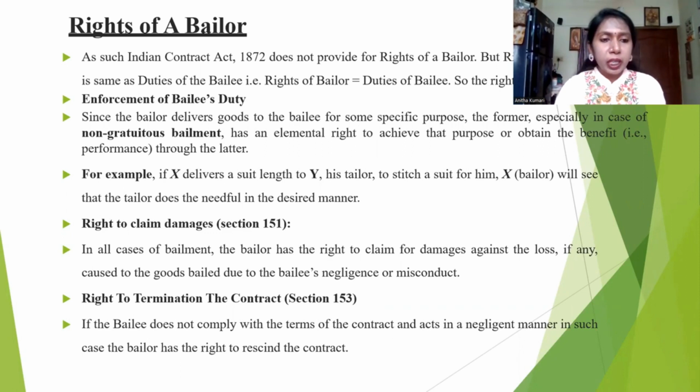Right to terminate the contract. If the bailee does not comply with the terms of the contract or acts in a negligent manner, in such a case the bailer has the right to terminate the contract. What do you mean by it? For example, as I told you, I have given my unstitched cloth to the bailee with a clear instruction that I have a family function, and he has to stitch the cloth and return it to me within 3 days. But after 3 days, when I went and inquired about my cloth, I came to know that he has not started the work. He has not started stitching or even cut my cloth. Nothing has been done so far. So what can I do? I can terminate the contract with the bailee.